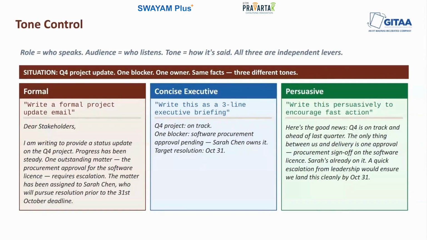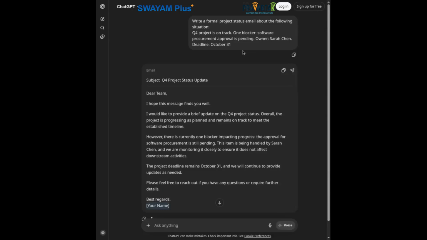So let's go into ChatGPT, write these prompts, and see what outputs we are getting. So let's start off with a formal tone. So we are saying, write a formal project status email about the following situation.